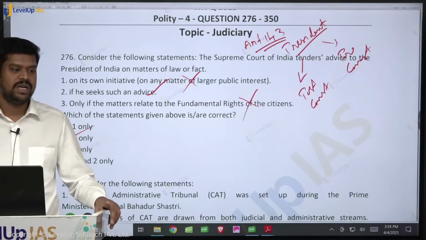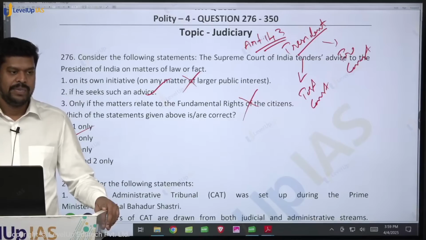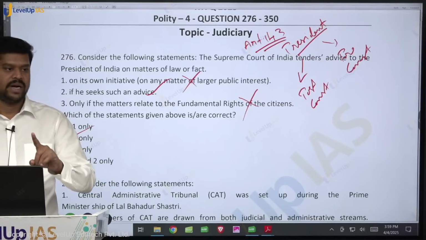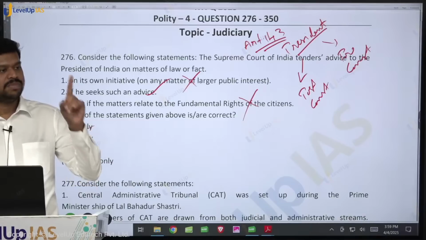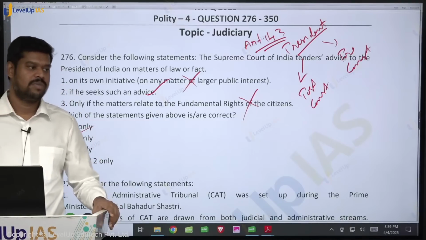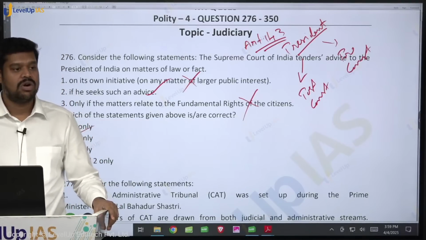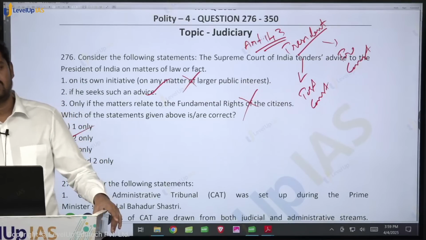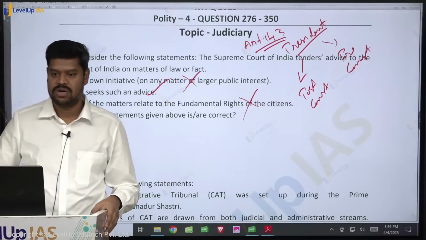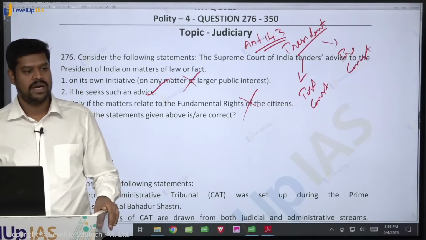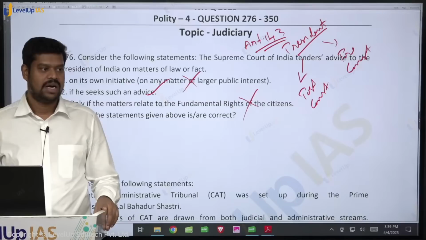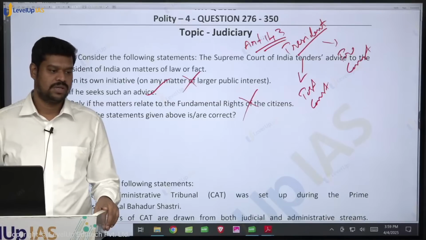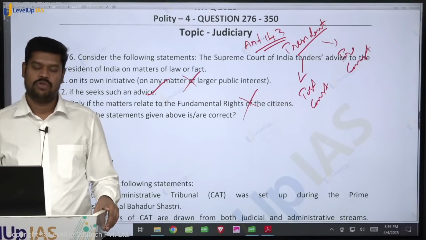It is not considered to be a decree or a judgment of the court, because any judgment of the Supreme Court is binding. But this is not a judgment, this is merely an advice or an opinion which is given by the Supreme Court. So therefore, it is also not a precedent for the other courts in our country. There is one provision in the constitution which says that any judgment or an award which is passed by the Supreme Court is binding upon all other courts. Under which article is it binding upon all other courts? Article 141 of the constitution.